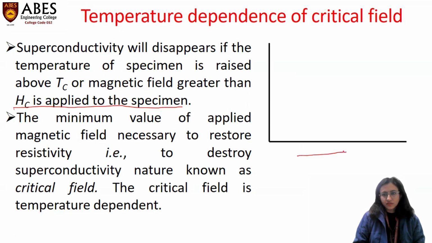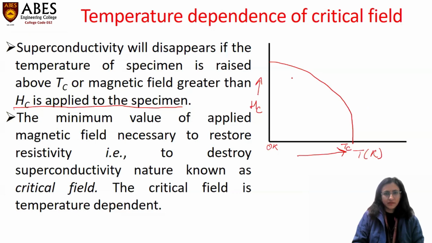So we can show this variation with respect to temperature in Kelvin and the critical magnetic field. Under this observation, we can observe this type of pattern. Here we have the critical value, above the critical temperature, and this is the value of the critical magnetic field at 0 Kelvin. Above this, the material lies in the normal state.